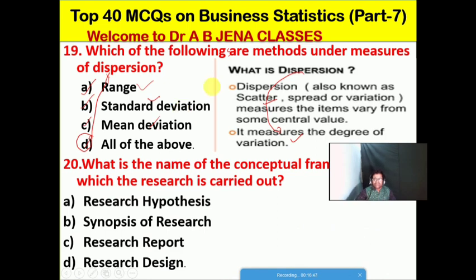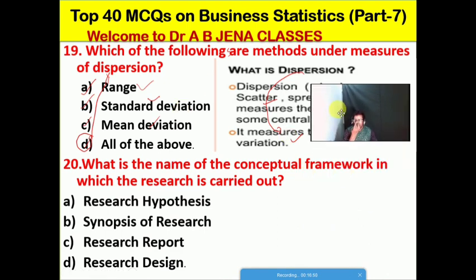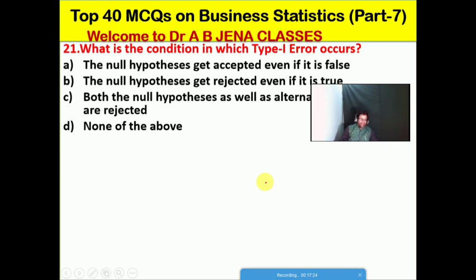So next one we will see: what is the name of the conceptual framework in which the research is carried out? A, research hypothesis. B, synopsis of research. C, research report. D, research design. Friends, so D is the right option for this MCQ. So research design is the conceptual framework in which the researcher will carry out the research.